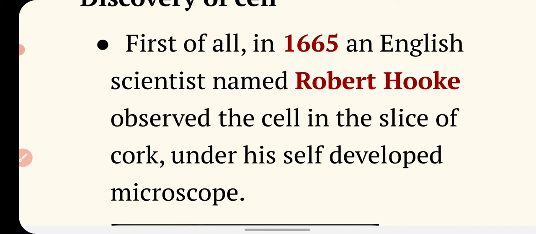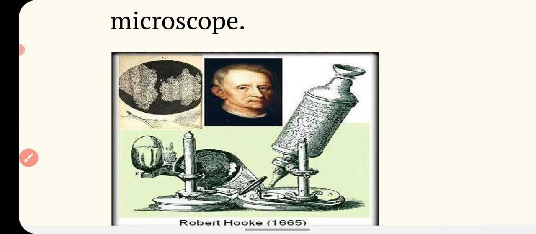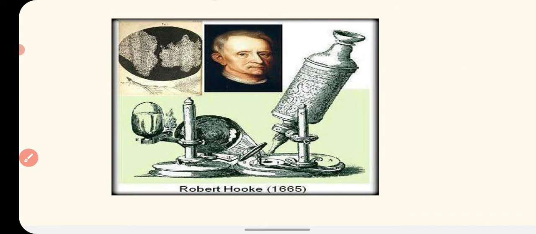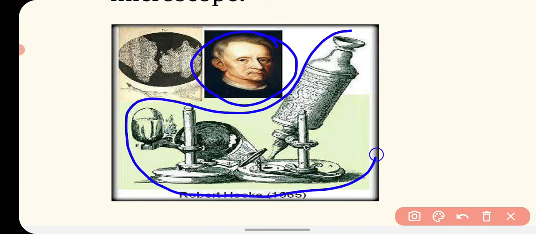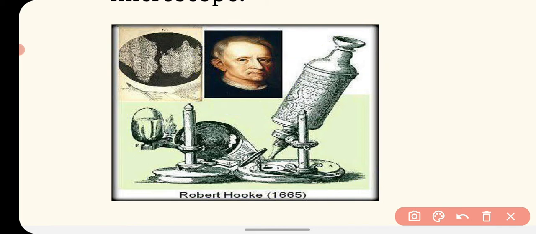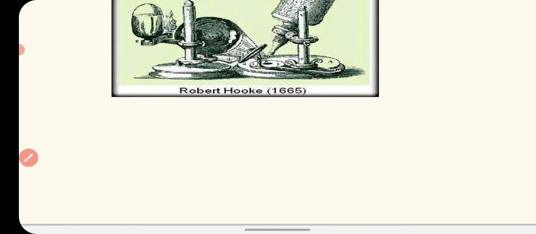So what is cork? Here you can see the picture of Robert Hooke, and this is his own self-made microscope, and this is what he saw under the microscope in the slice of cork in 1665.